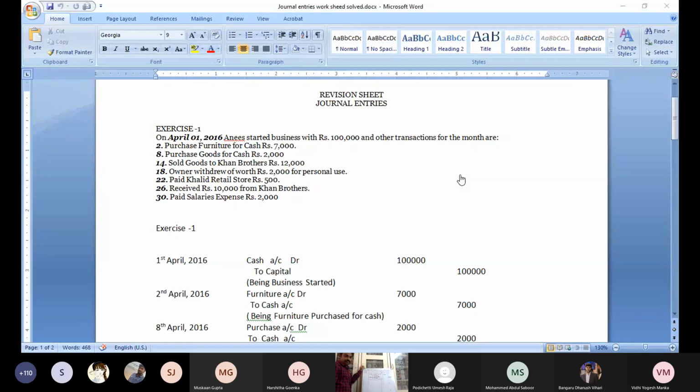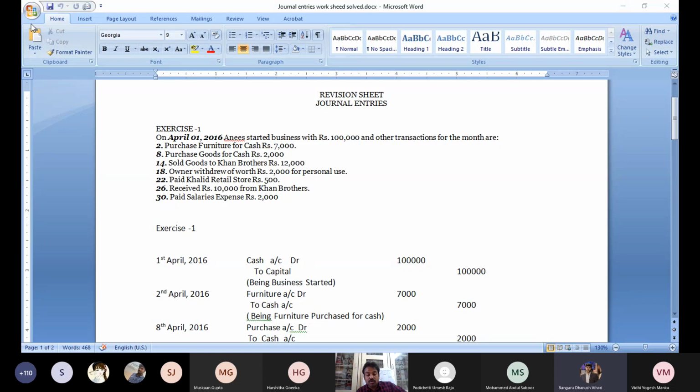One more important point for commerce and non-commerce students. Just this transaction, goods sold to Khan brothers. Is there any cash mentioned in this transaction? No, sir. This is one of the important points, especially for non-commerce students. Goods sold to Khan brothers